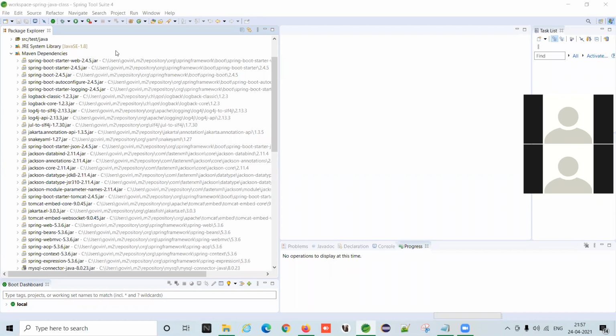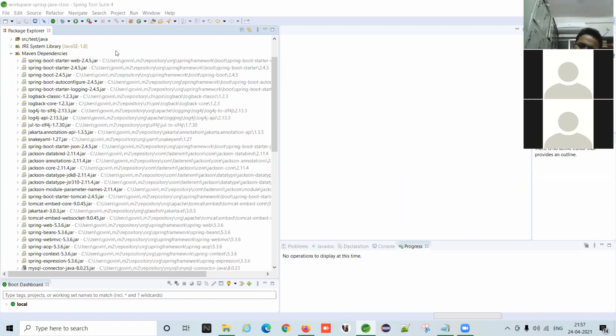It's coming: select an archetype. You select Maven archetype web app. Web app, Maven archetype, quick start. After selecting the Maven archetype quick start, then Next.